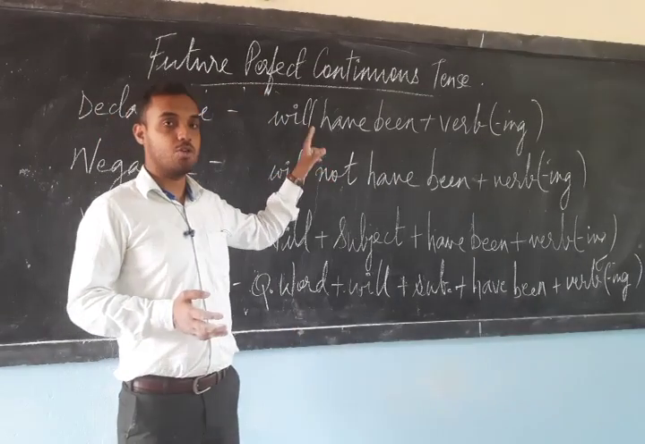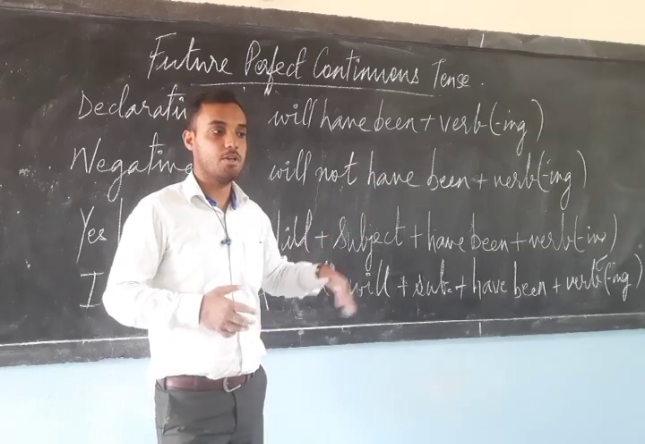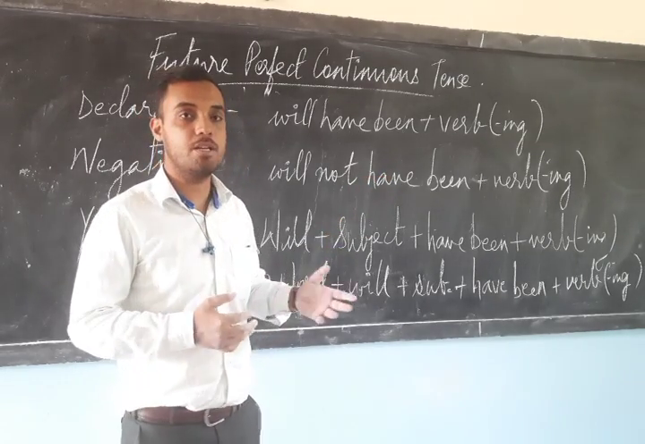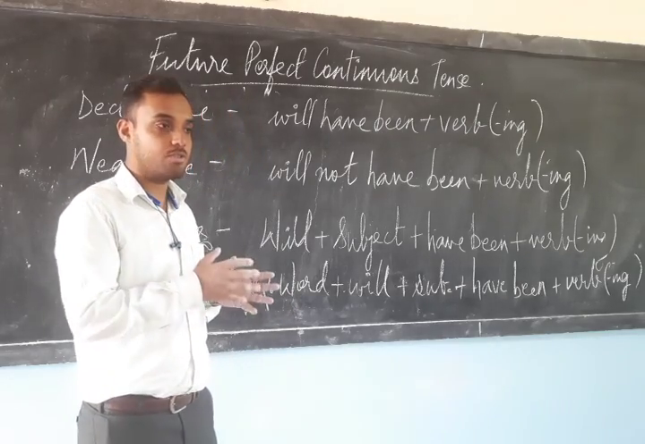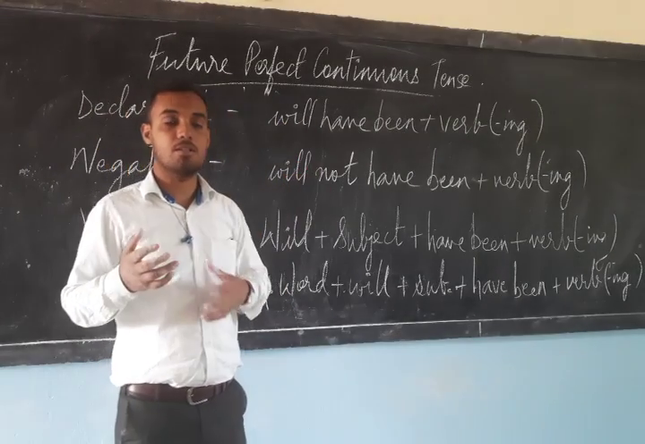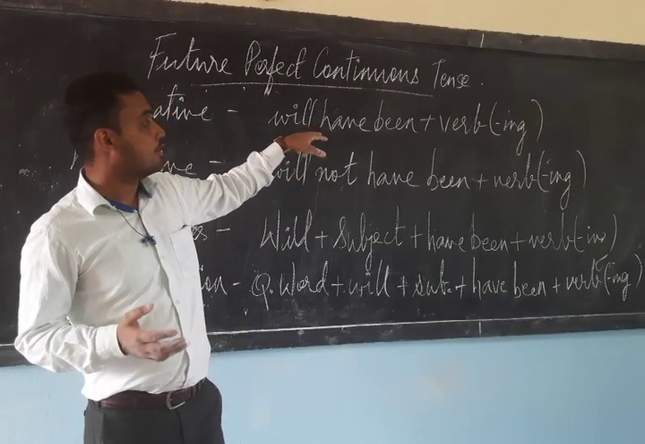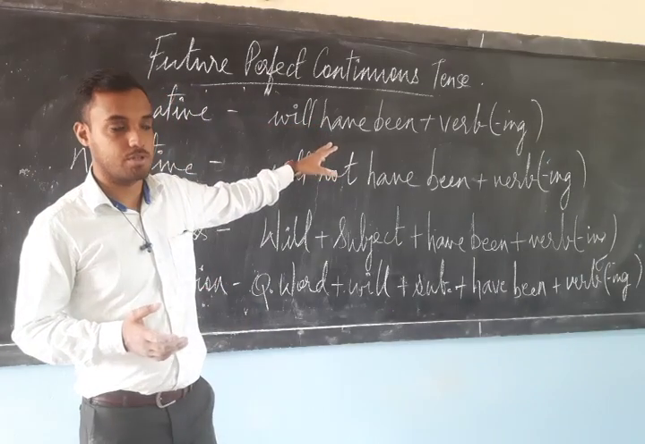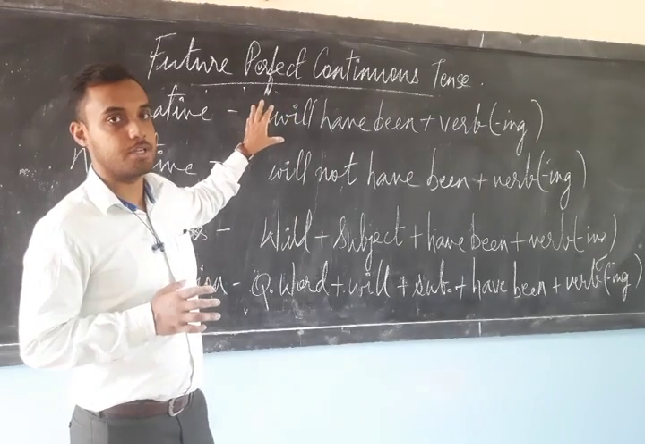Will have been. You add will have been and the ing form of the verb. Will have been playing, will have been dancing, will have been eating. So whenever you write sentences with will have been plus eating, sleeping, dancing, it is in future perfect continuous tense. Now, this was about declarative sentence, positive sentence.